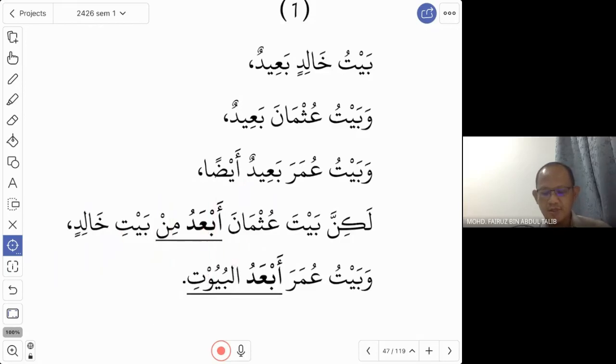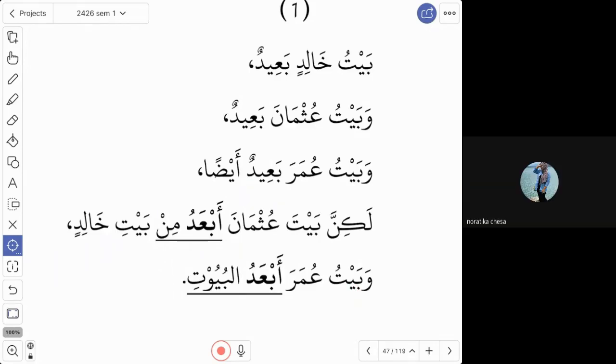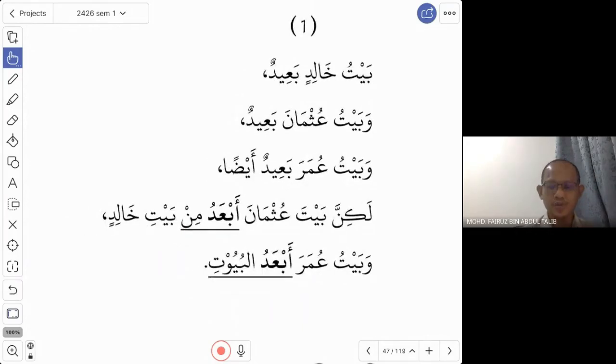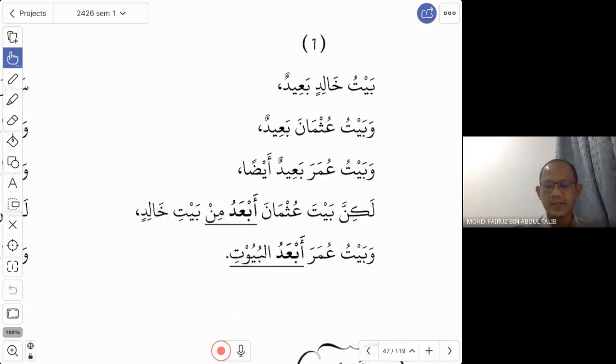Now the last jumlah, al-jumlatul akhira. Sorry for that. We continue. Wa baitu Umar ab'adul buyut, and the house of Umar is the farthest of these houses. You notice here we still use the same word ab'adu without the word min. So that is what happened to the word ba'id: we change ba'id to ab'adu. That is one example.